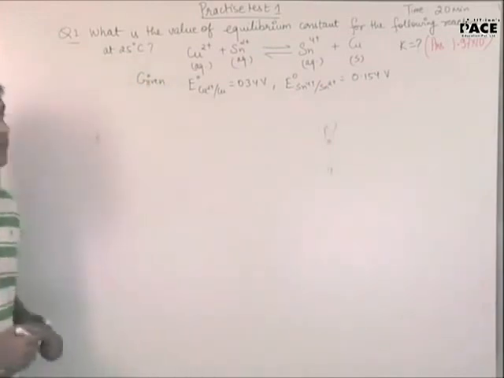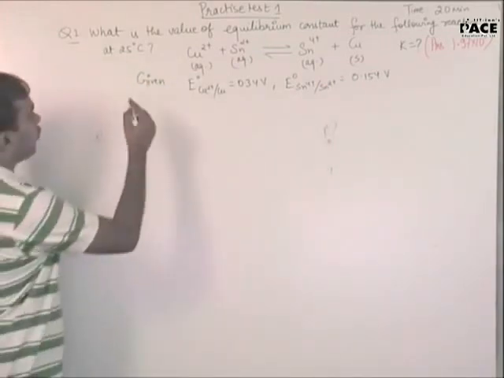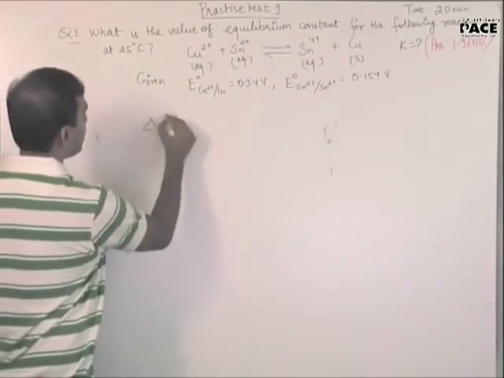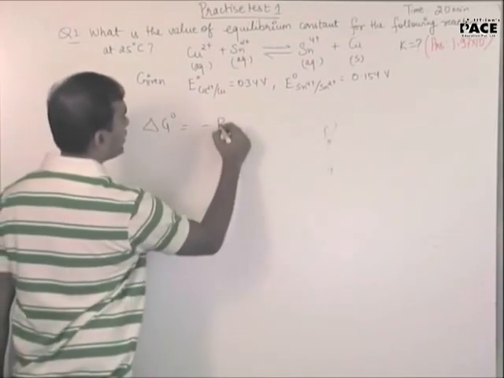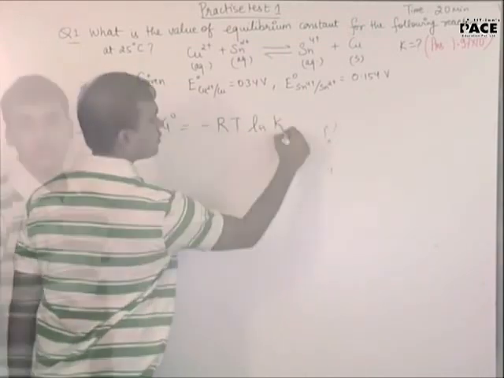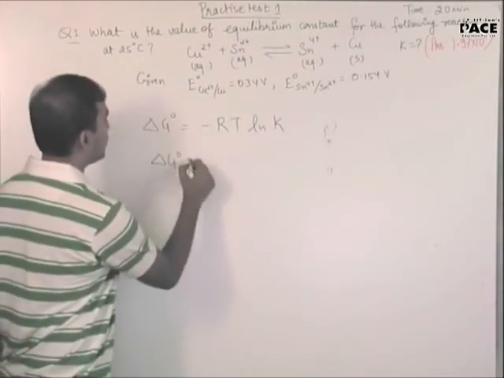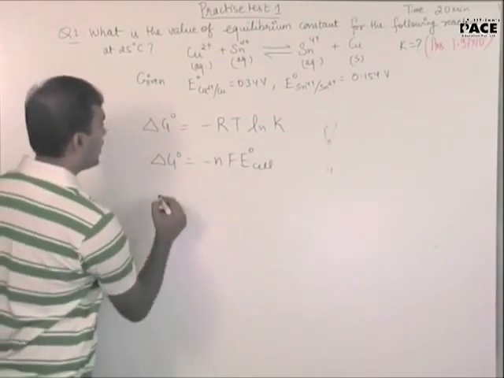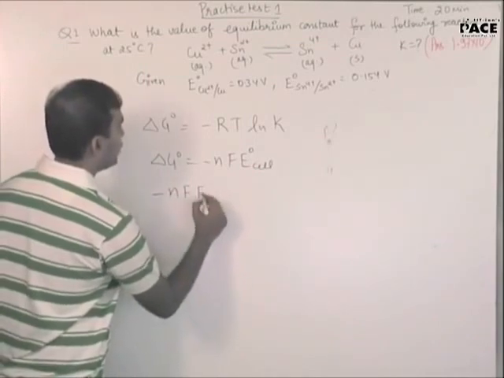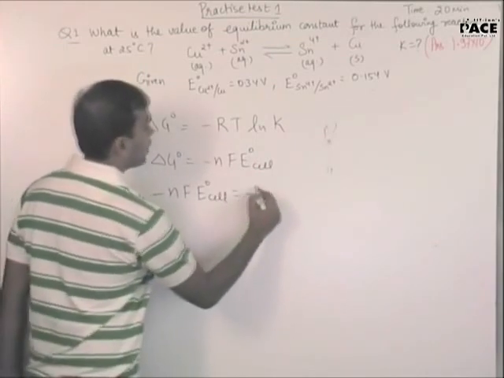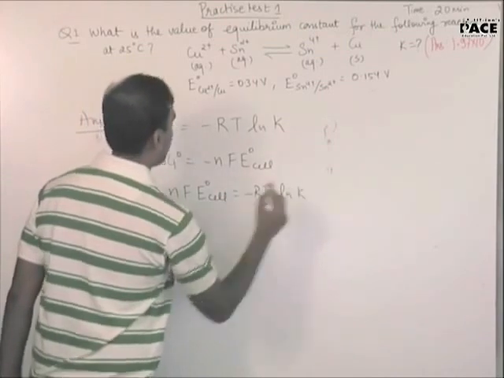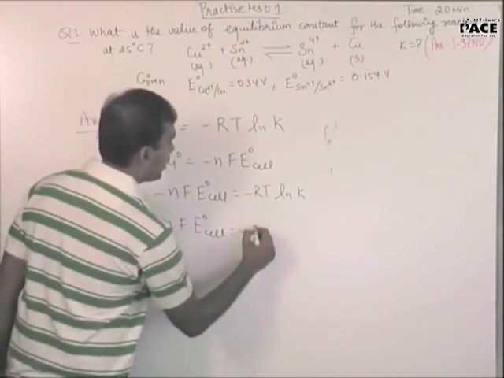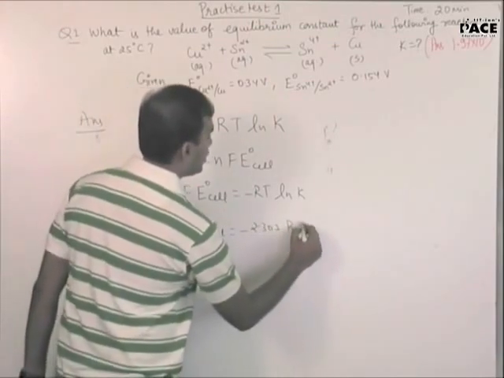See the first question. In this question, they have asked you what will be the value of equilibrium constant K. So what we know is delta G naught is equal to minus RT ln K. We also know delta G naught is equal to minus N into F into E naught cell. So we can say minus N into F into E naught cell is equal to minus RT ln K. This will be minus N into F into E naught cell is equal to minus 2.303 RT log of K.